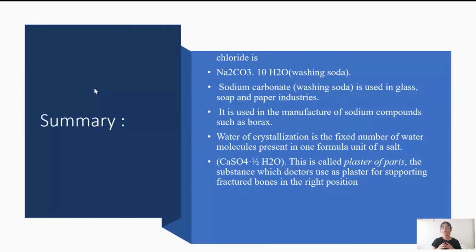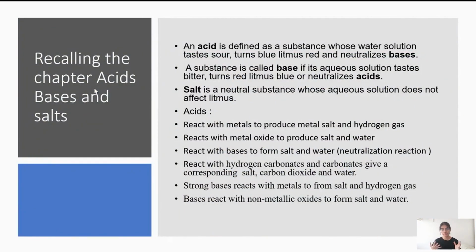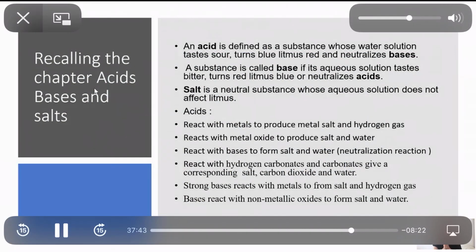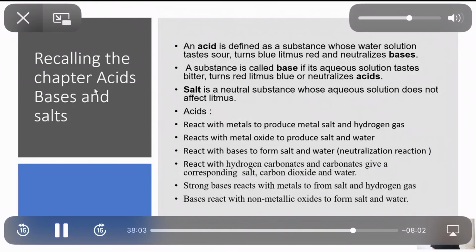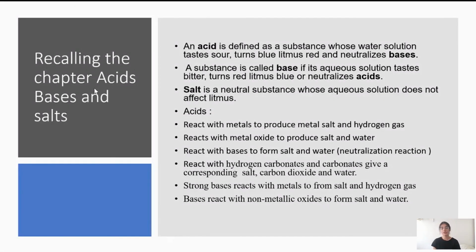That is all for the entire session that we studied. Now let us recall what we studied in the entire chapter, acids, bases and salts. We know acid is a substance that is capable of releasing H plus ions in an aqueous solution. Acid tastes sour, it turns blue litmus red, and it neutralizes bases. Bases, on the other hand, release OH minus ions in their aqueous solution. They taste bitter, they turn red litmus blue, and they neutralize acids. Salt is a neutral substance whose aqueous solution does not affect litmus.